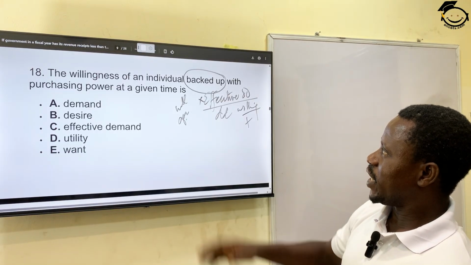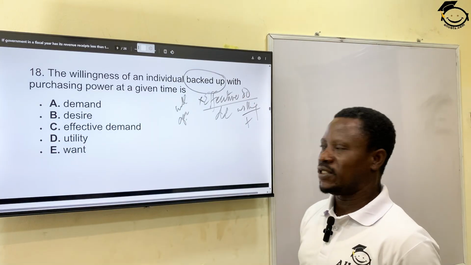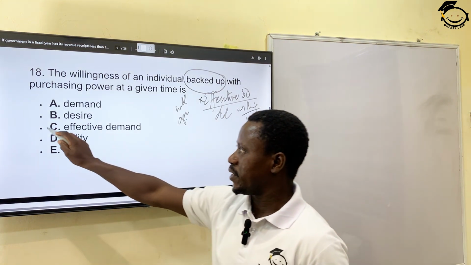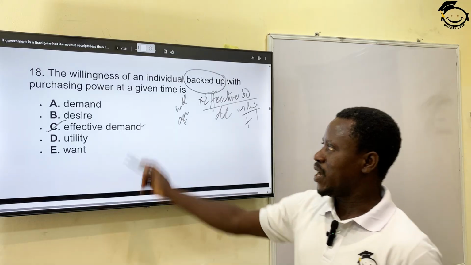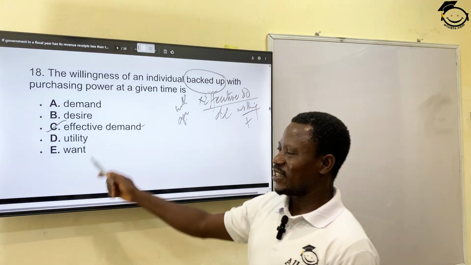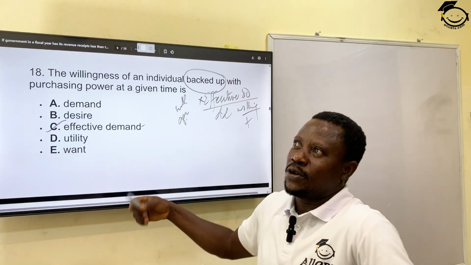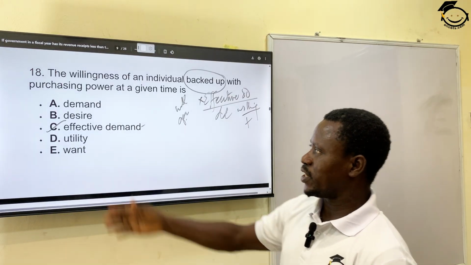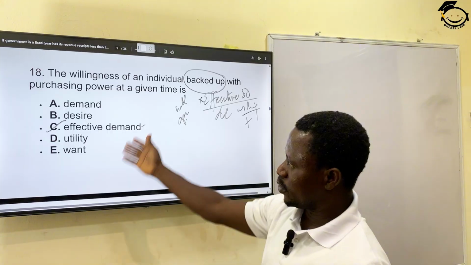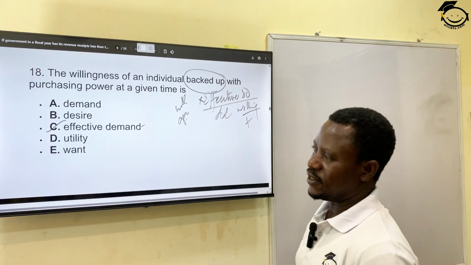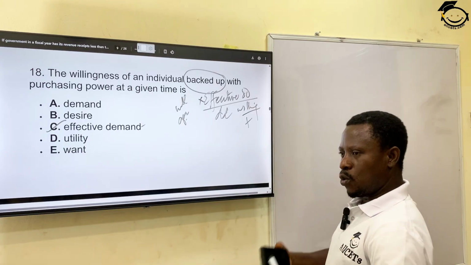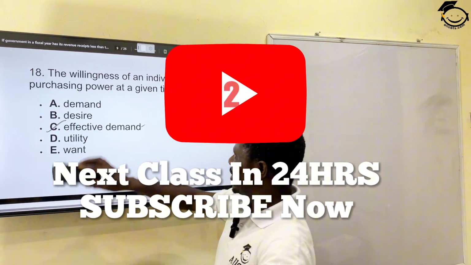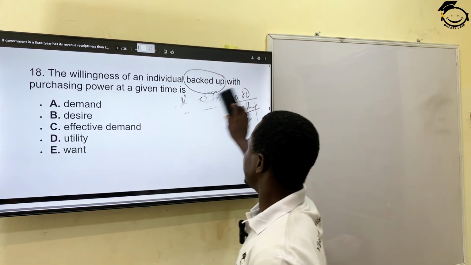So, when we say willingness backed up with ability, what are we talking about? From the explanation, the answer is obvious here, which is letter C, effective demand. Demand is just ordinary desire. Want, you can want anything. They say if wishes were horses, many would ride on them. You want so many things, but do you have the capacity to pay? No. Utility is talking about consumption. Your desire is also your want. So the most correct answer here is letter C, which is effective demand. In other words, you are willing to get something and you have the purchasing power to pay for it at the time you want it.